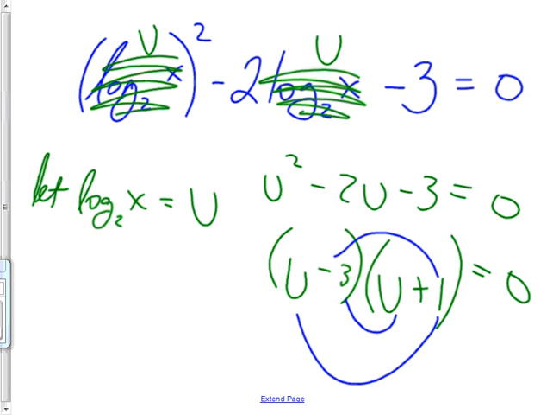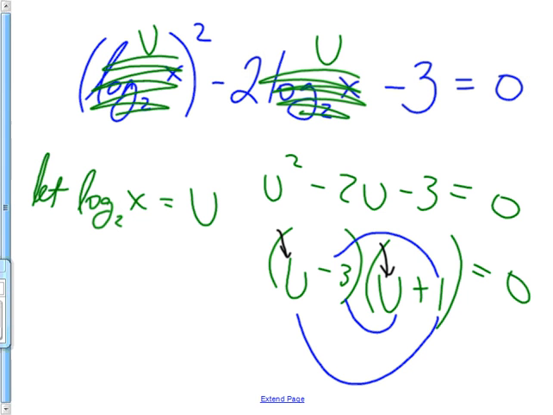We will not say you should use a u substitution. You'll have to figure out that, man, it would be easier if I used a u. You don't even have to. You'd have to just be able to factor this thing with log base 2 of x's right here. And that can work, but I think it's easier to just do it with u's.